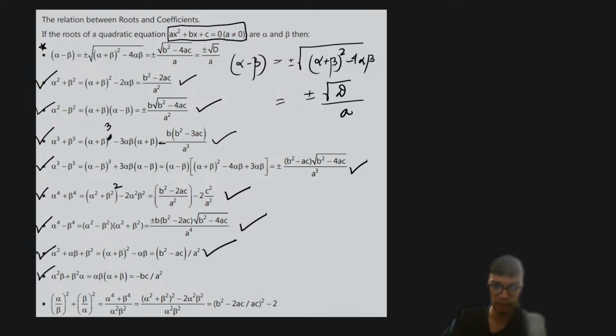And if you need to find out alpha square beta plus beta square alpha, it is just simply minus bc divided by a square. And similarly, if you need to find alpha by beta whole square plus beta by alpha whole square, that is going to be found like this, right? b square minus 2ac divided by ac, whole square of it, minus 2. I hope this part is clear to all of you.